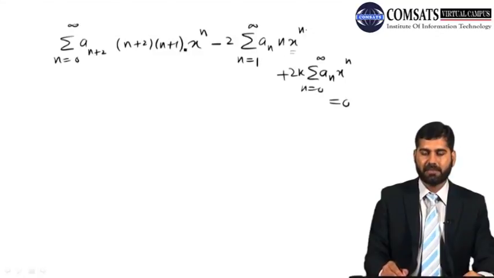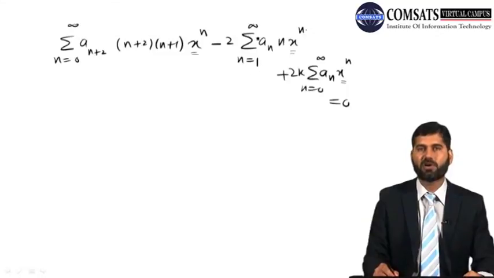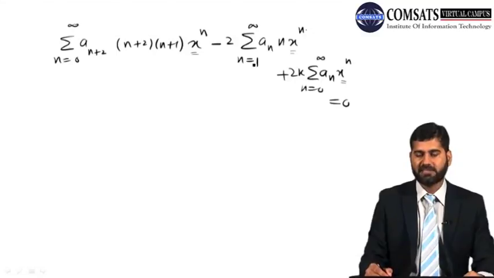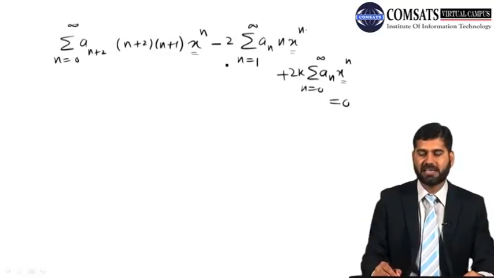So now I have the same xn. Here n starts from 0 to infinity, but here n goes from 1 to infinity. So what should I do here? One thing, if I replace n equal to 0 here, it gives me the same series. Nothing is changing. n equal to 0 gives me 0 because this n will become 0, so I'm not getting anything. So I can replace this with n going from 0 to infinity and nothing will change.